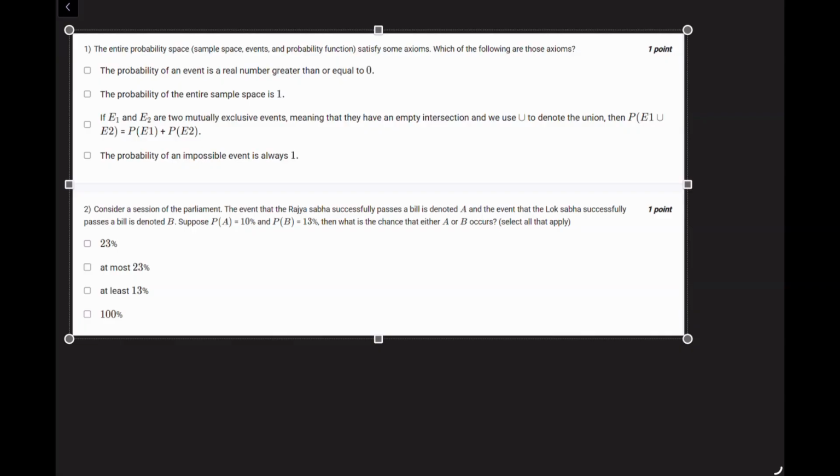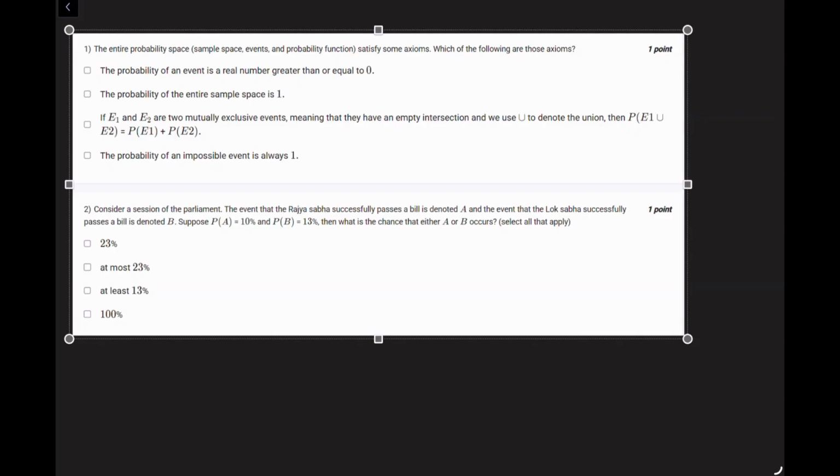Okay. If E1 and E2 are two mutually exclusive events, meaning that they have an empty intersection, and we use U to denote the union, then P(E1 union E2) equals P(E1) plus P(E2), okay? The probability of an impossible event is always 1.